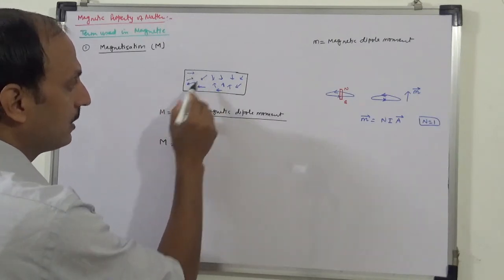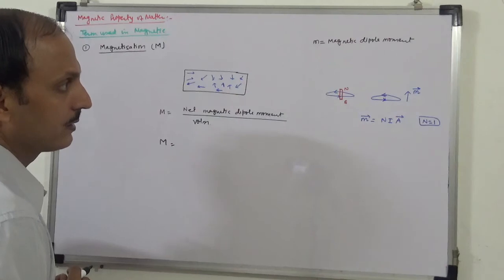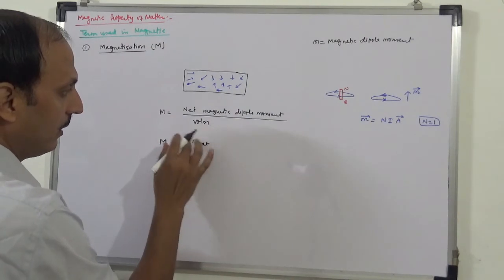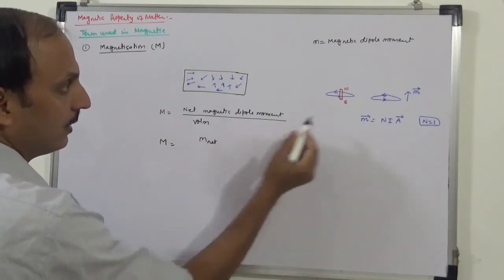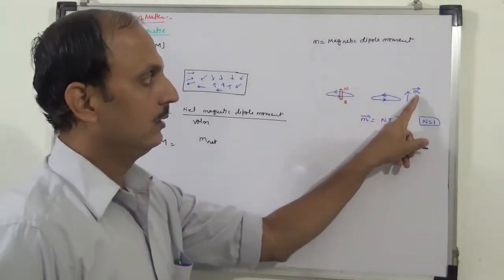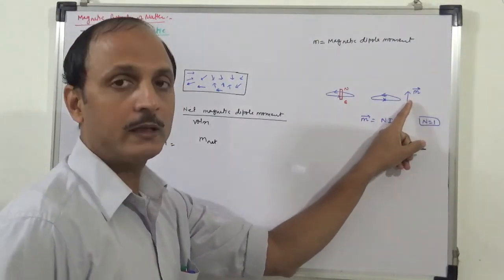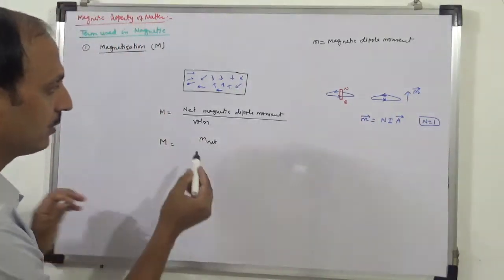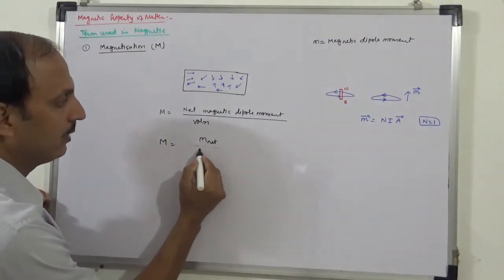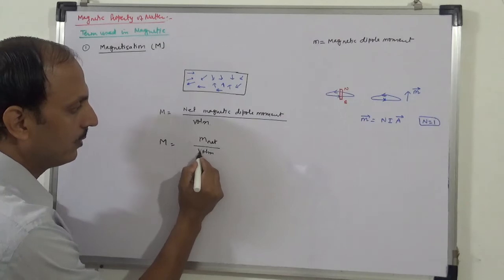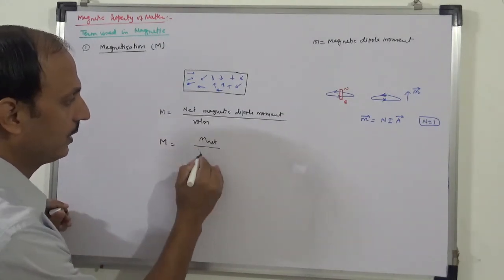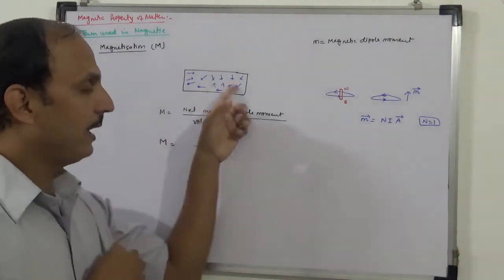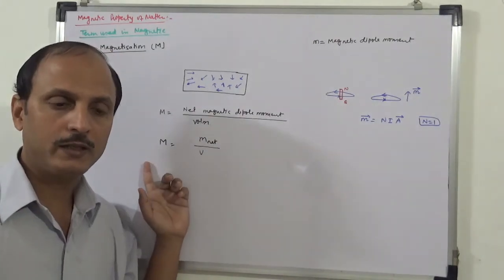So if I use m here, m is the magnetic dipole moment due to one atom, the electron moving around one atom. Then taking the total, M is the net dipole moment divided by volume V. If we have a net magnetic moment, then only will we have a magnetization.